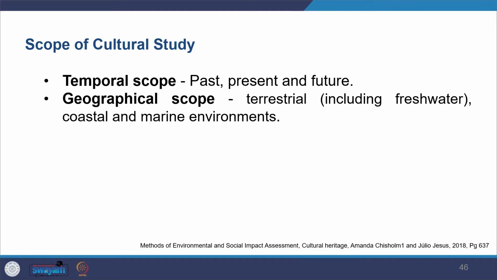in the assessment process. Now, moving on, we look at the scoping stage of EIA pertaining to cultural study. So what do we really do at the scoping stage? Here you have to consider what time period you are going to study, that is, the scope for time, what stretch you should study. You would be looking at the past, present, and future. Then you have to decide how much past, present, and future you are going to look at.